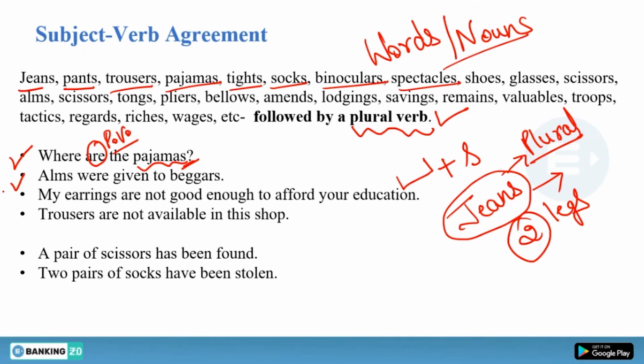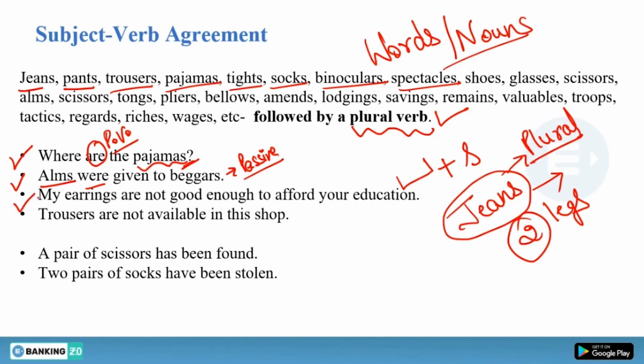Second sentence: pants were given to the beggars. Okay, pants is also plural. You have to use a plural verb. We consider it plural. That is why we have to use a plural verb. Okay, were given to beggars because this is a passive sentence. That is why you can see the third form of the verb after the verb.